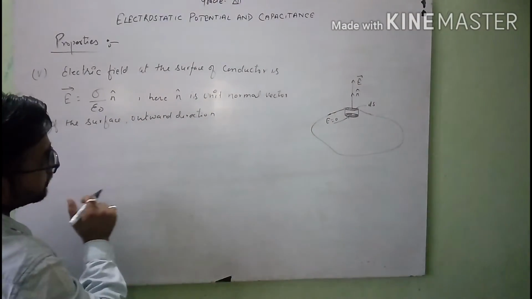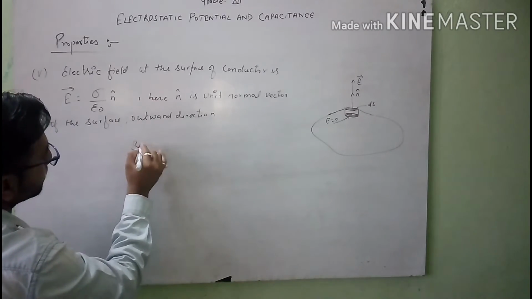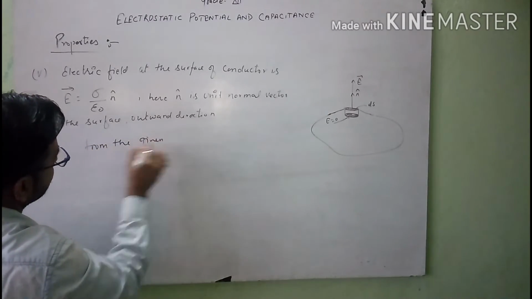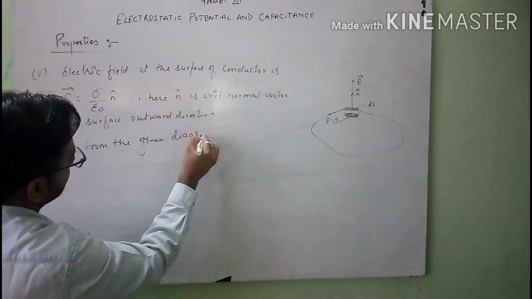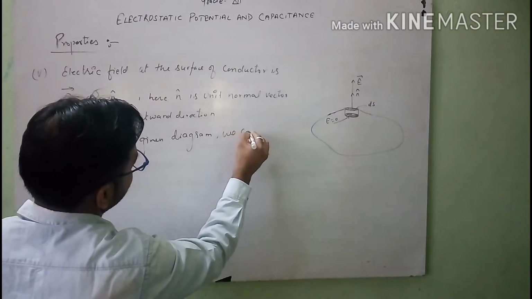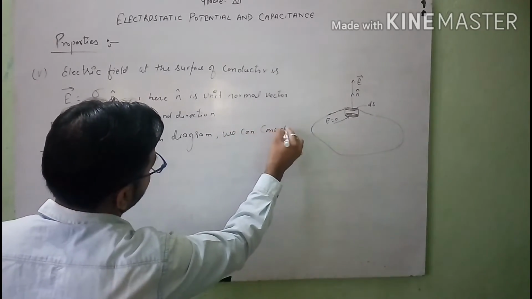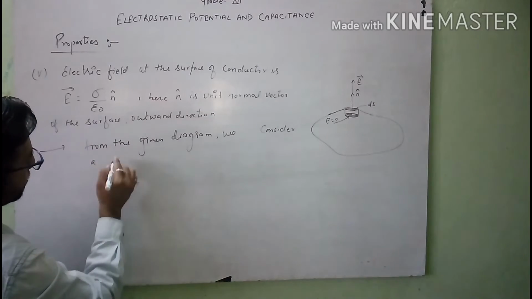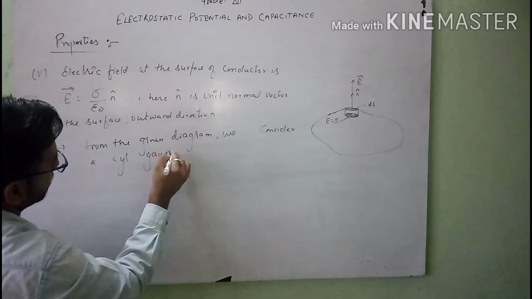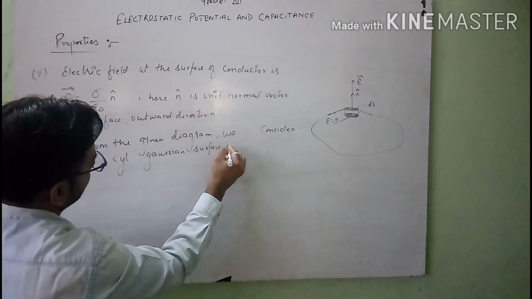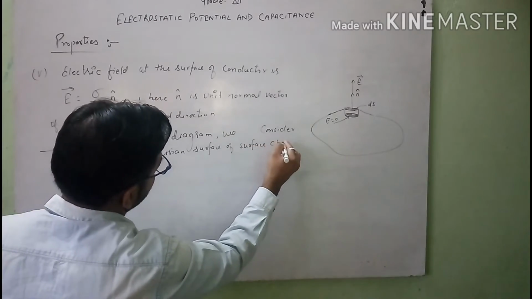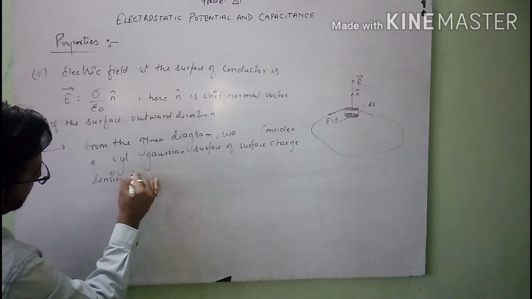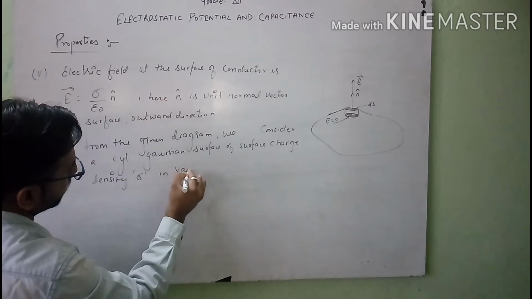From the given diagram, we can consider a cylindrical Gaussian surface of surface charge density sigma in vacuum.